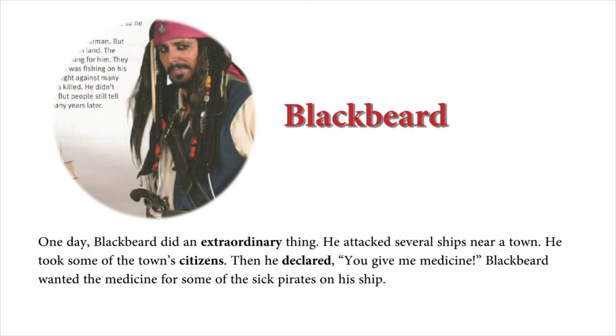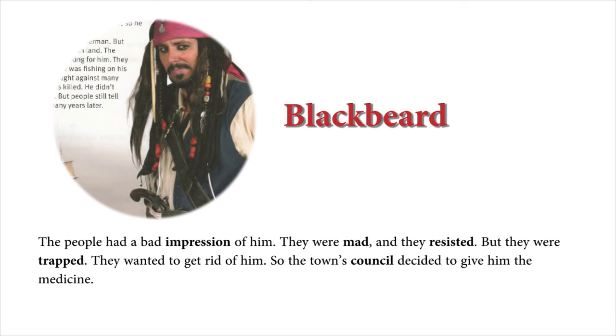One day, Blackbeard did an extraordinary thing. He attacked several ships near a town. He took some of the town's citizens. Then he declared, "You give me medicine." Blackbeard wanted the medicine for some of the sick pirates on his ship. The people had a bad impression of him. They were mad, and they resisted. But they were trapped. They wanted to get rid of him. So the town's council decided to give him the medicine.